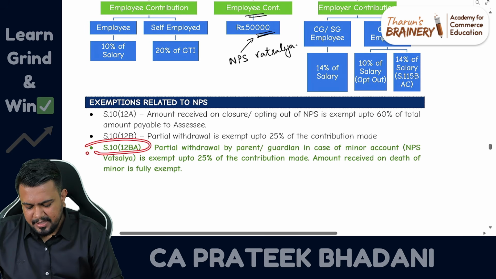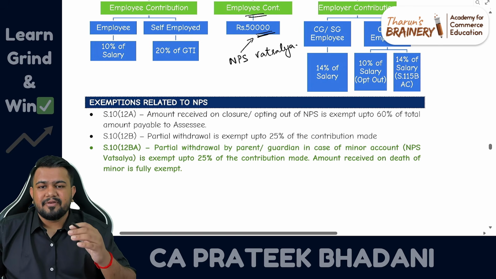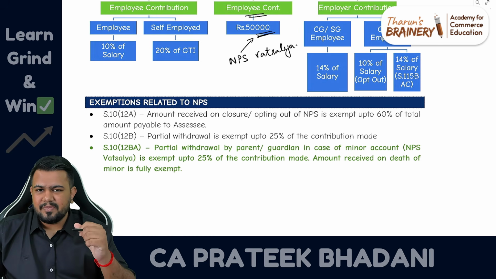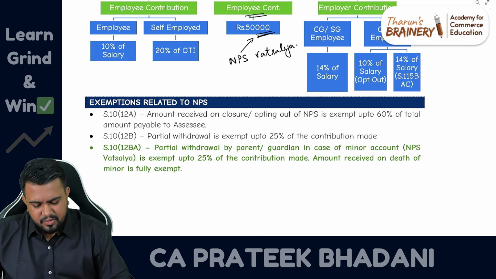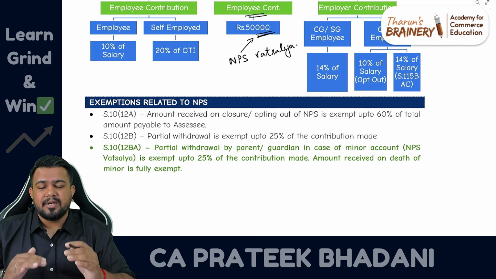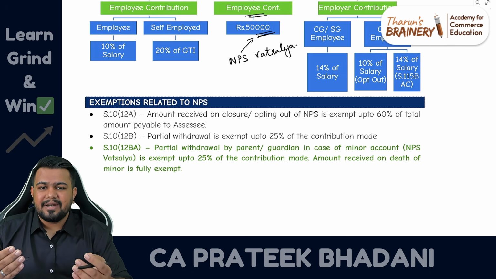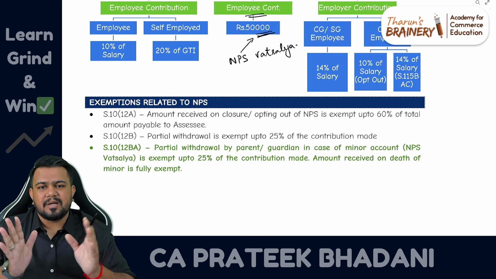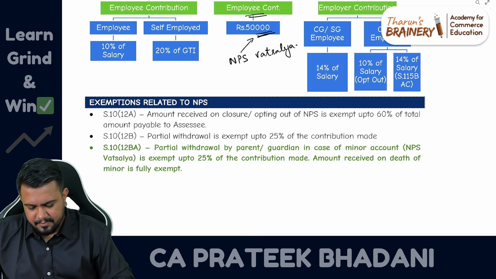And then there is an exemption related to NPS Vatsalya account. Section 10(12BA) was introduced, where from this NPS Vatsalya account, that is this children account, if any amount is being withdrawn, maximum 25% only partial withdrawal can be made. If partial withdrawal is made, this 25% is exempt from taxation. However, if at all in case of death of the minor, if parent is getting the amount, then such amount is completely tax free. Okay.